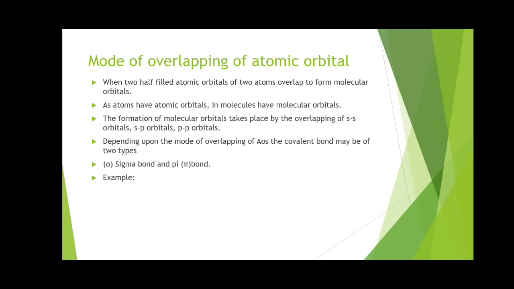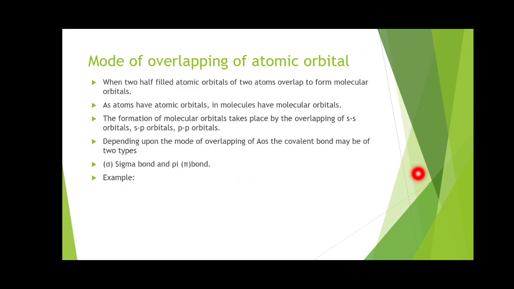According to valence bond theory, in the modern technique, when two half-filled atomic orbitals of two atoms overlap, they form molecular orbitals. As we know, atoms have atomic orbitals like s, p, d and f. Similarly, a molecule has molecular orbitals like sigma, pi, delta.